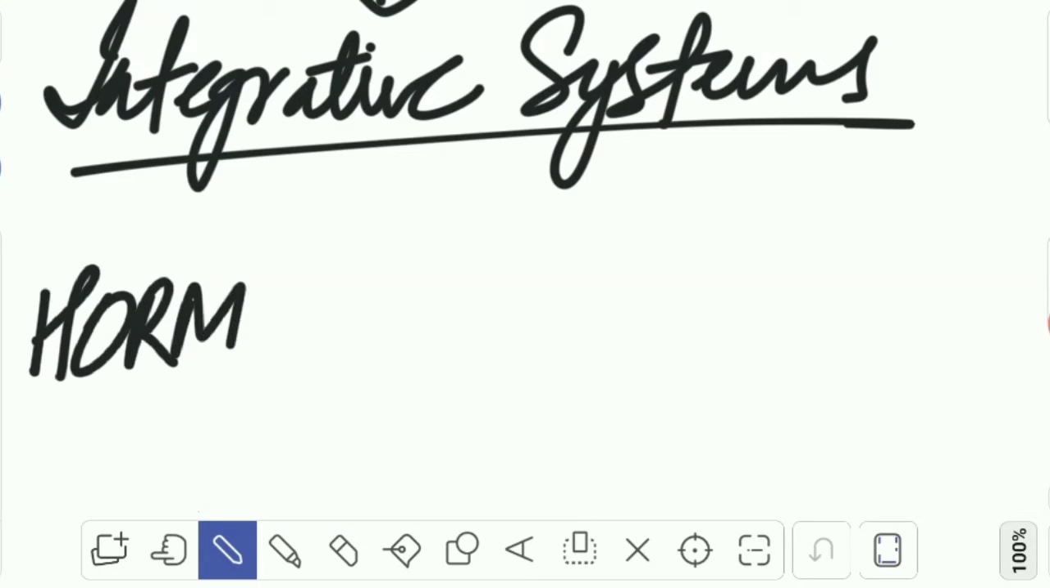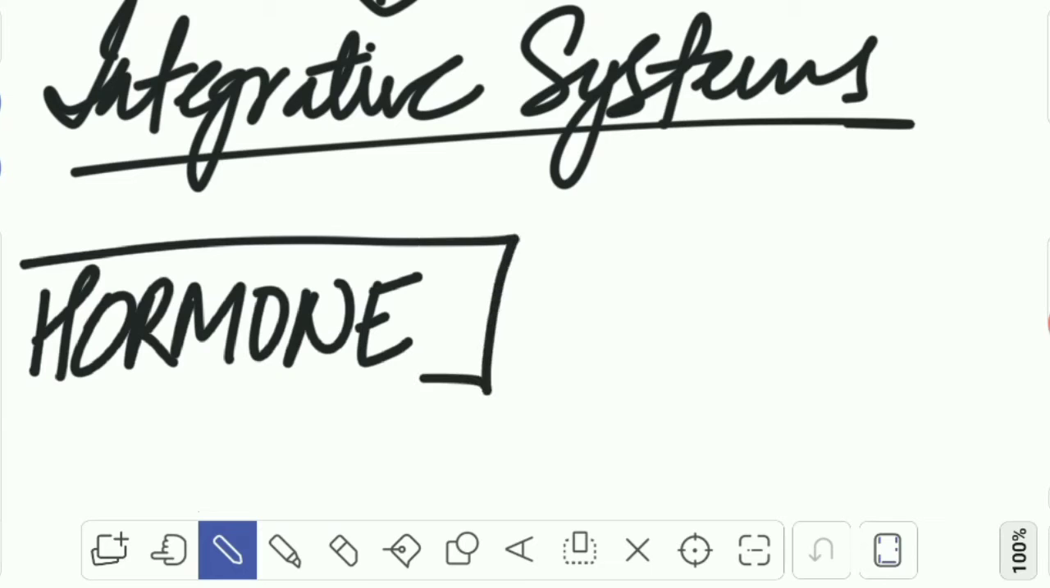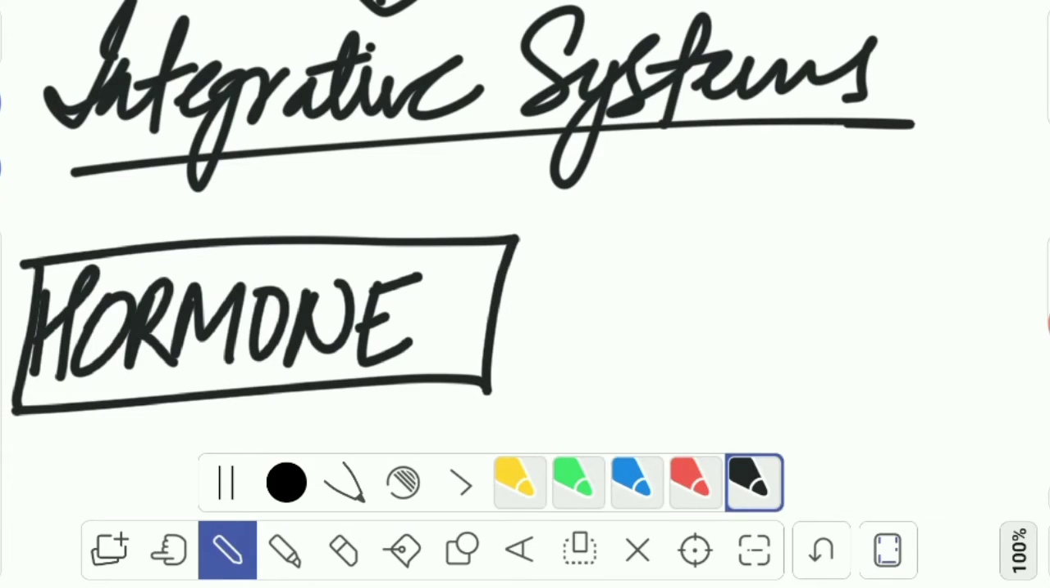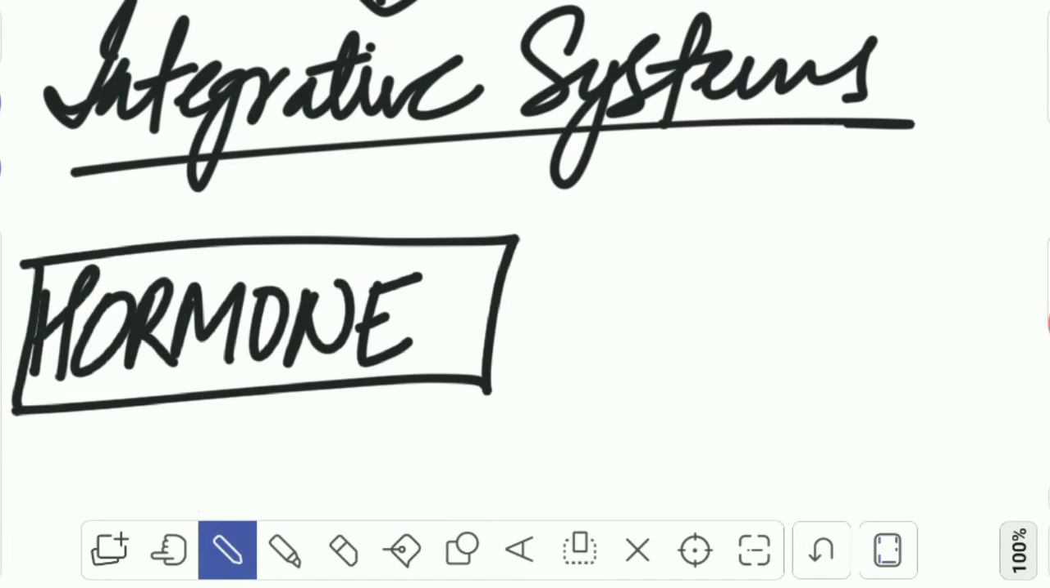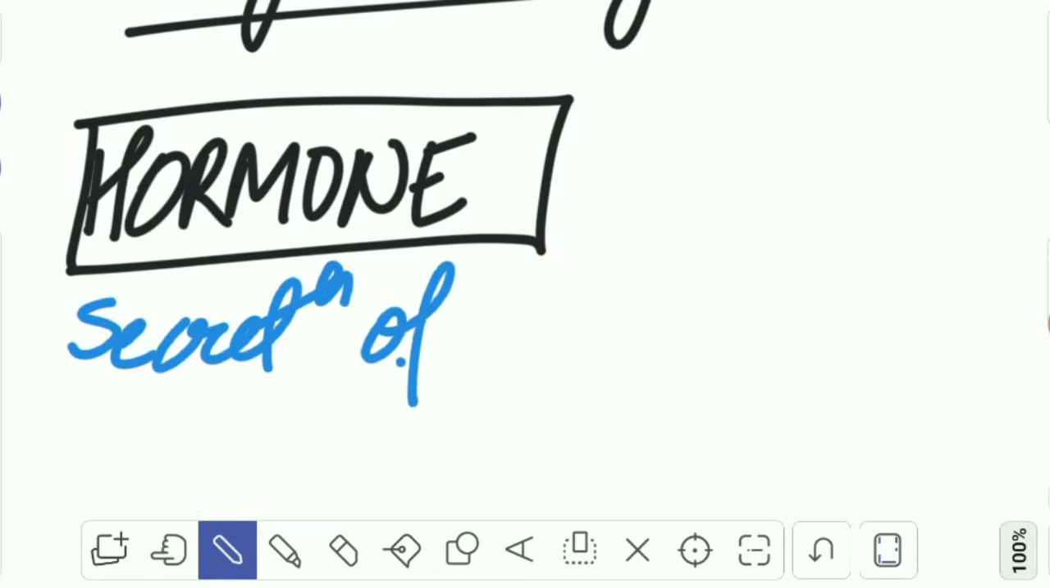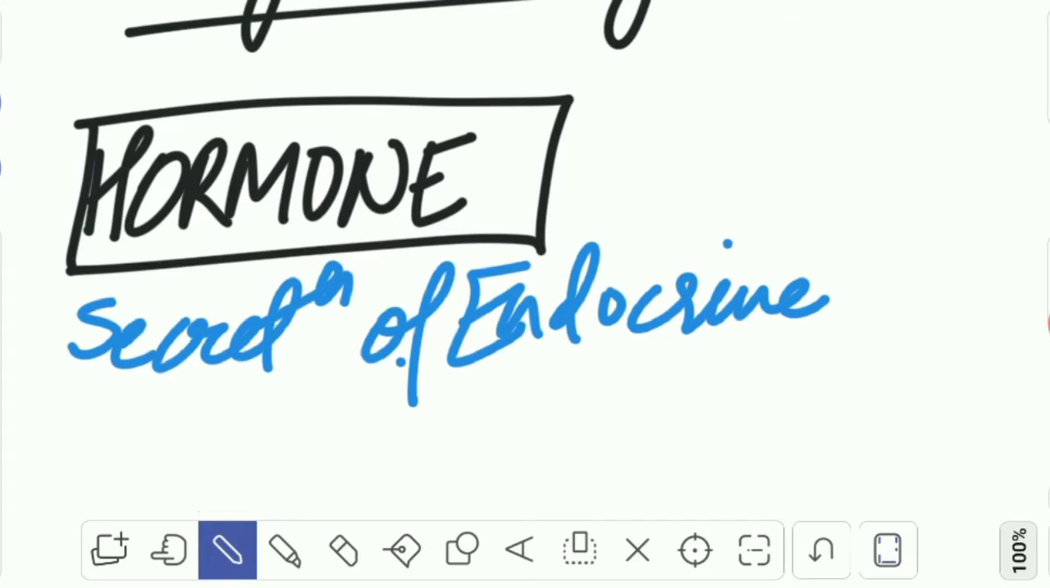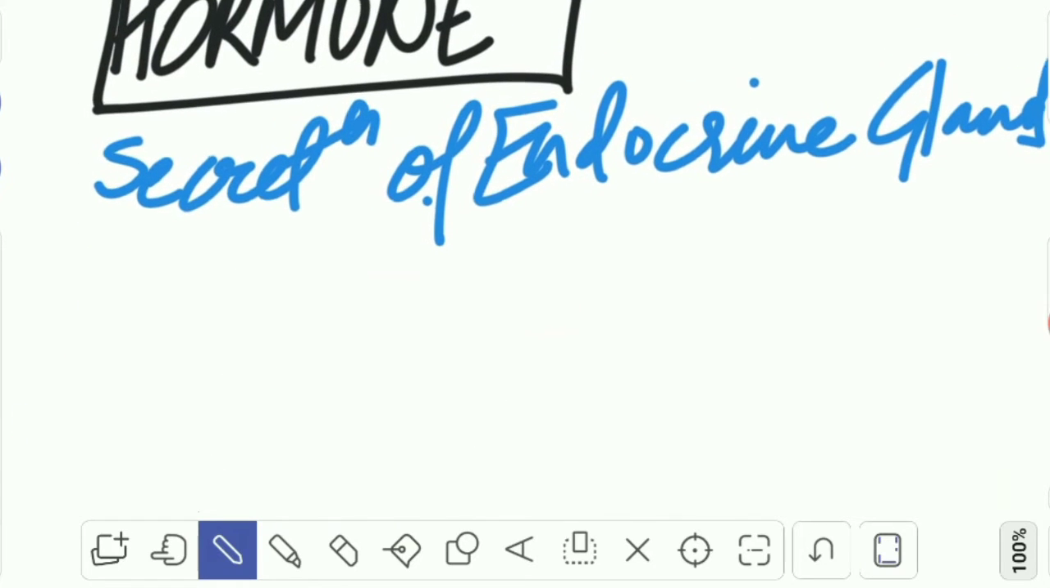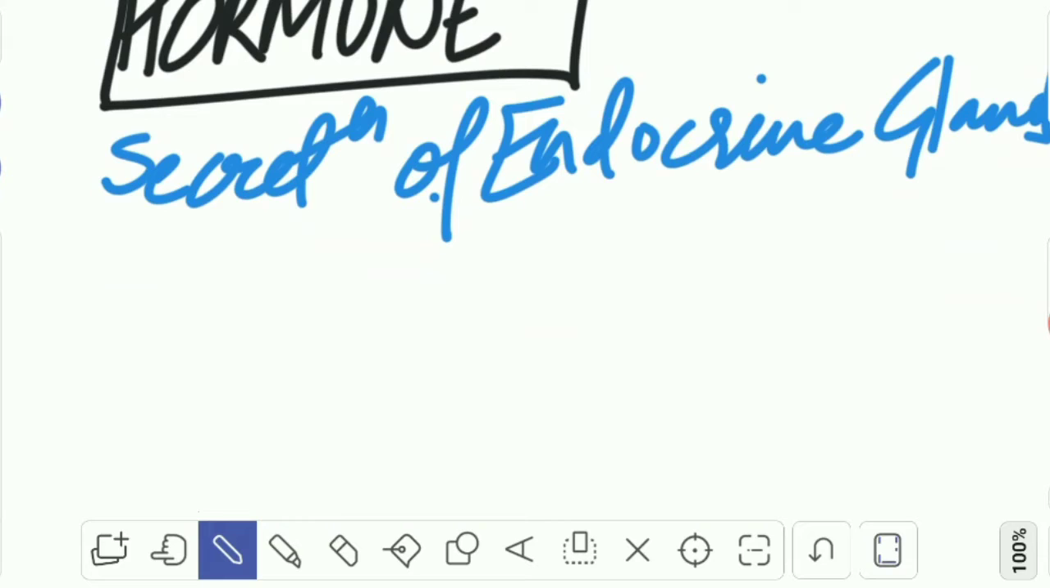Now, let's talk about hormone. Hormone is basically a secretion of endocrine glands. These are ductless glands, and hormone have some properties.